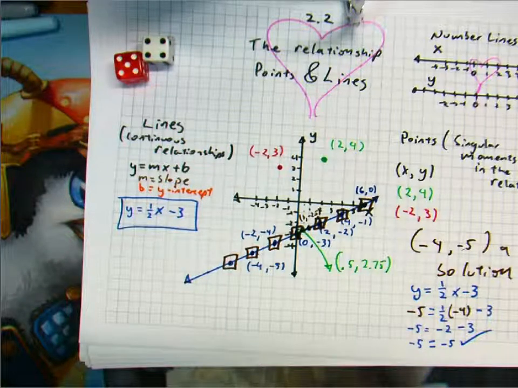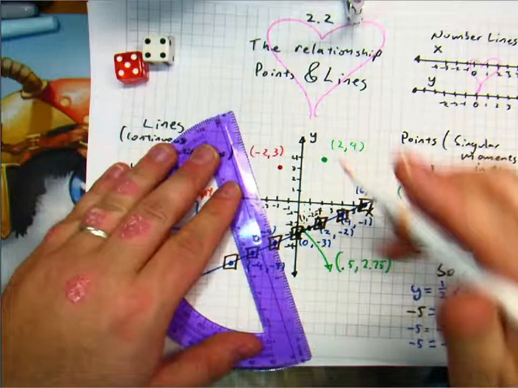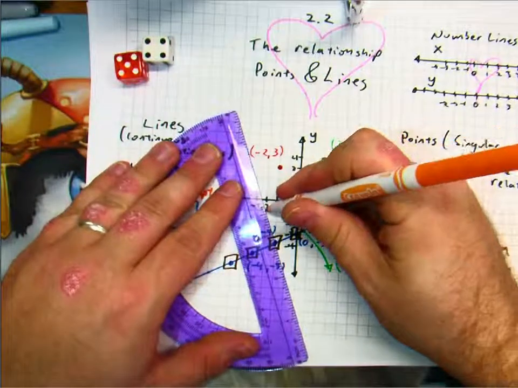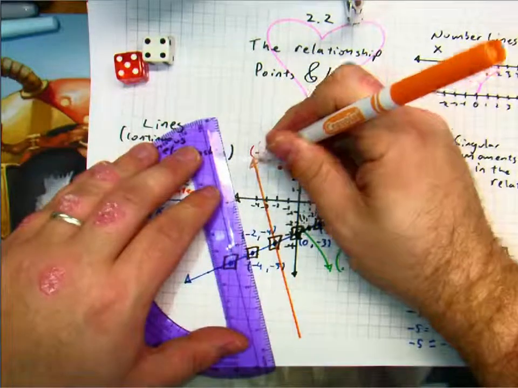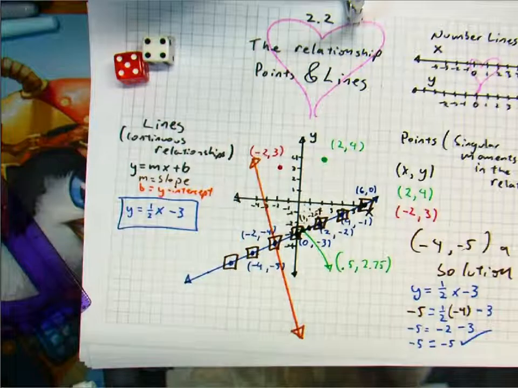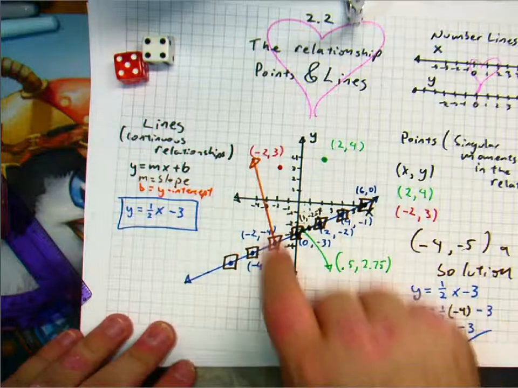And then imagine instead we had some random line. Let's say this line's going to be orange. Let's say we had some random line that cut through like this. Okay? So now it's two relationships in x and y.